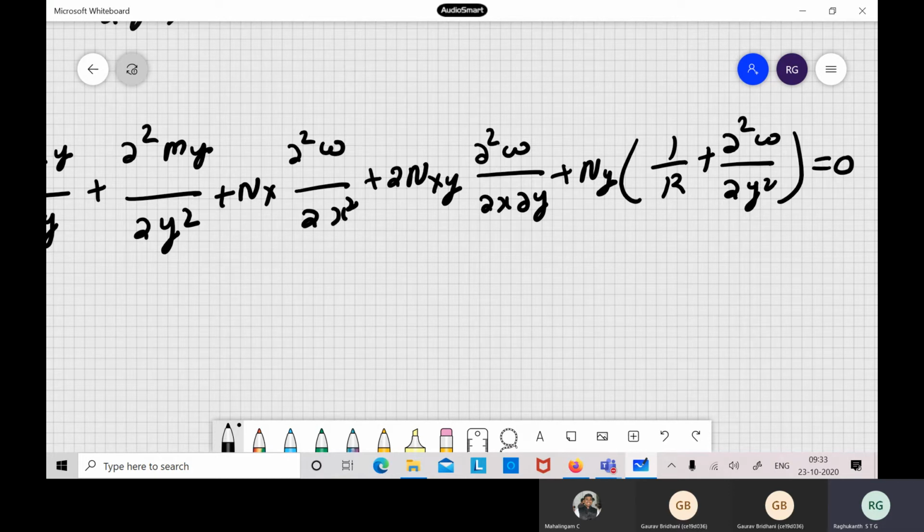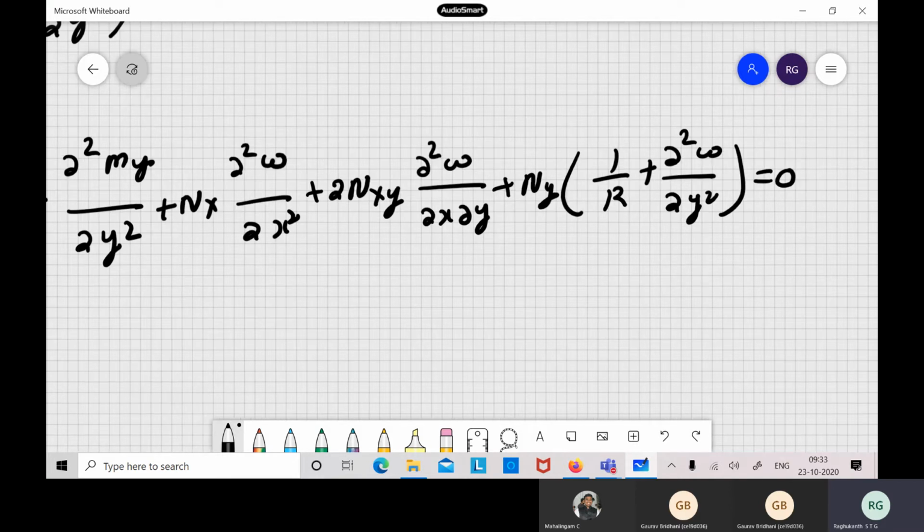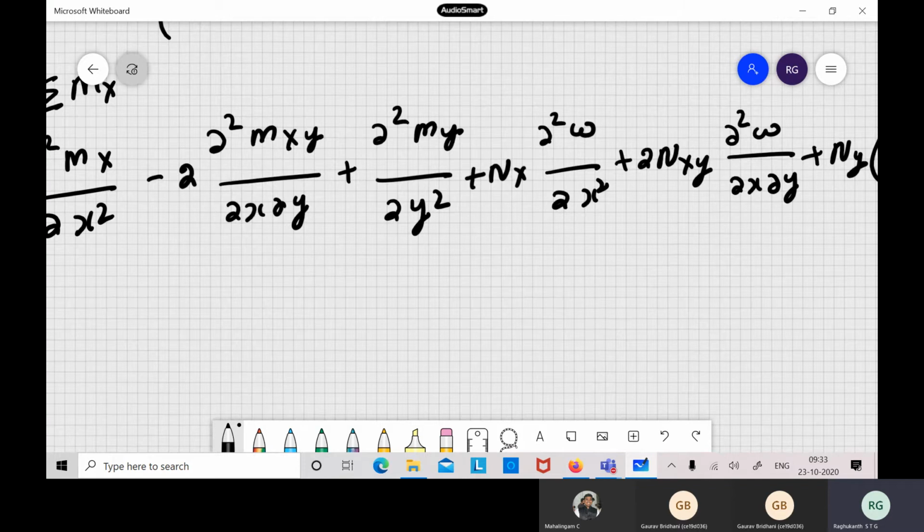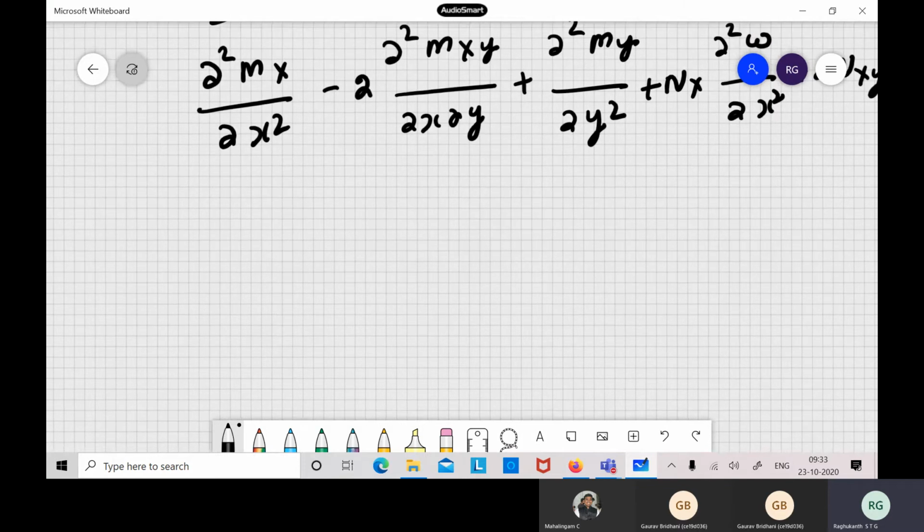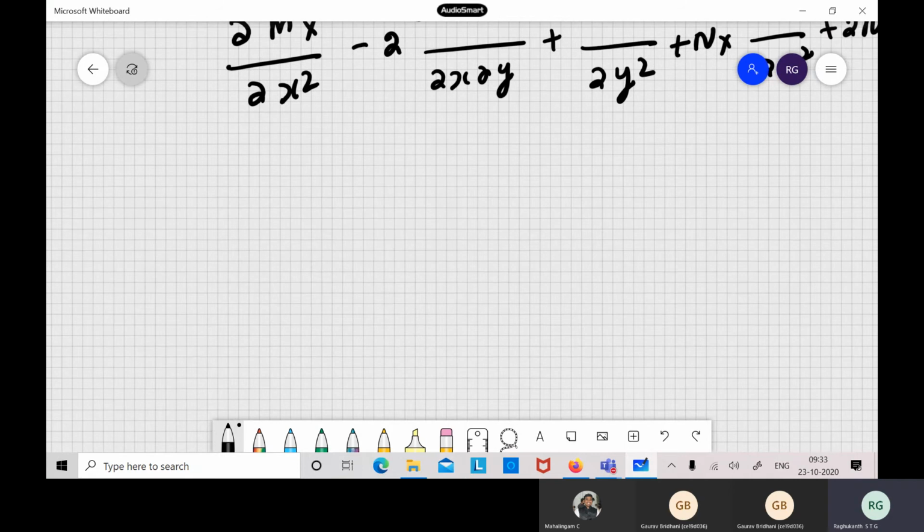Previously we derived this for plate, and in the same way you derive it for shell. Everything remains the same. The only thing is this extra term which comes in our shell equation, especially in Donnell's equation. So to simplify, this is the final equation. These are the stress resultants, and we have written the equation of equilibrium. Now we have to write this in terms of displacements. So let us see the force-deformation relations, or stress resultant deformation relations.